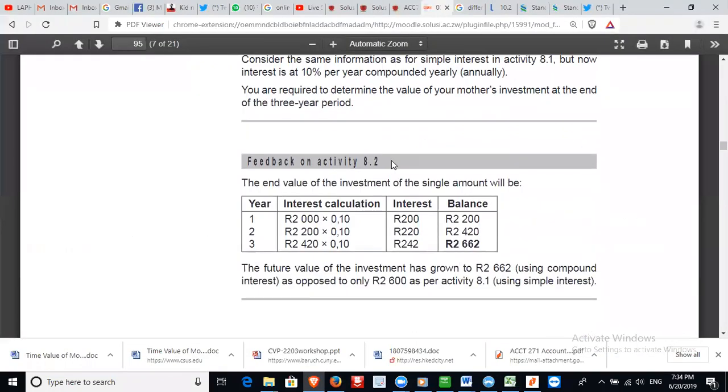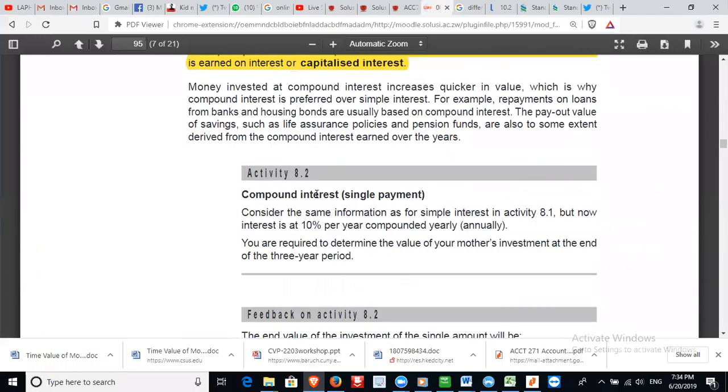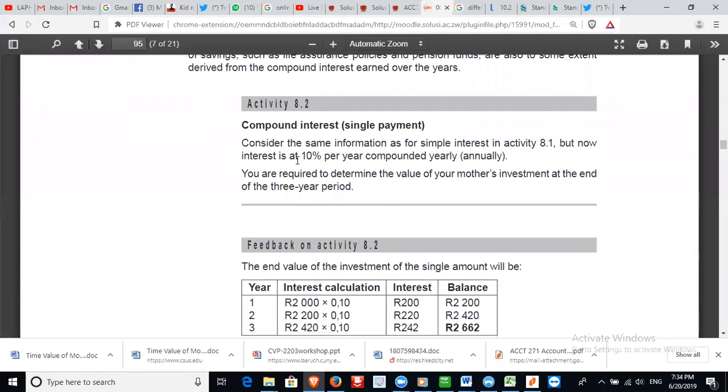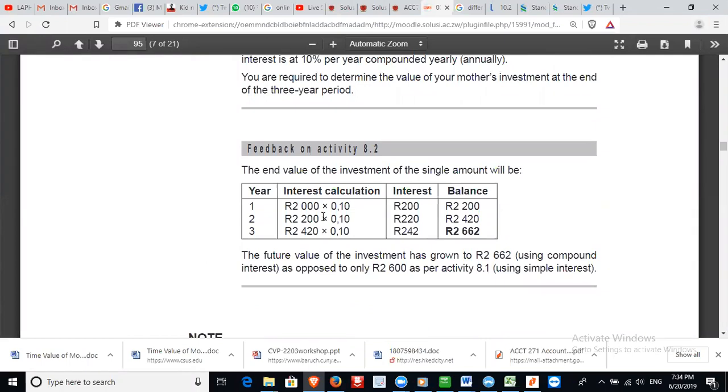So we're having these notes. Consider the same information as for simple interest in activity 8.1, but now interest is at 10% per year compounded yearly or annually. So whatever you would have invested plus interest, that's the one that you are going to invest in the following year.